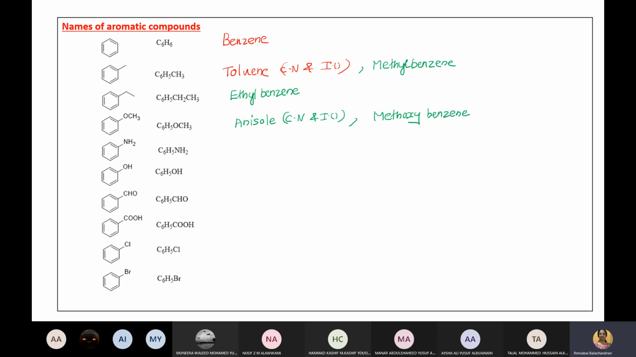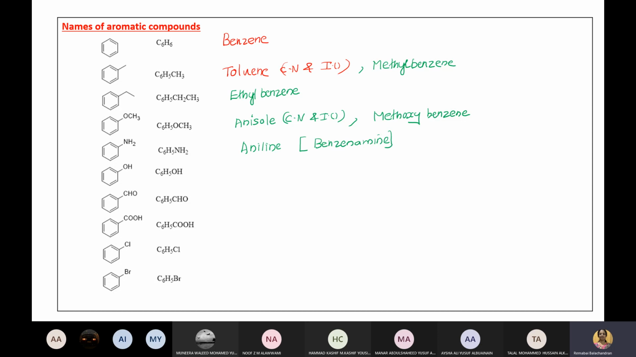Now C6H5NH2. What's the name of this one? Aminobenzene. So we call it aniline. Don't mix up anisole and aniline. Anisole is benzene ring with OCH3, aniline is benzene ring with NH2. Aniline is otherwise called benzenamine, not aminobenzene. In benzene, the e is replaced by amine, so benzenamine.